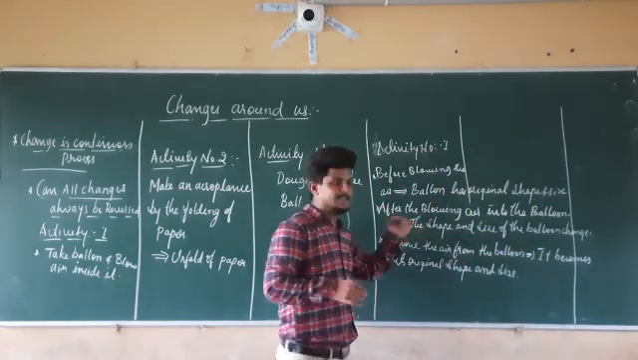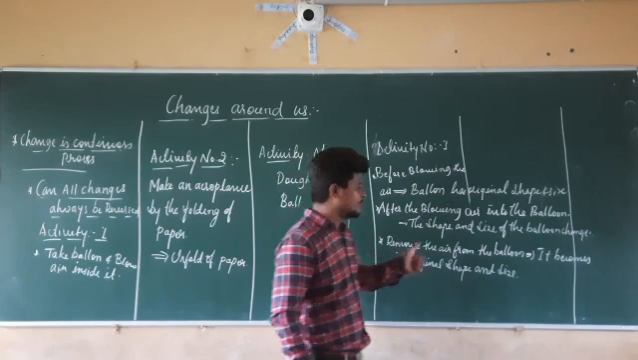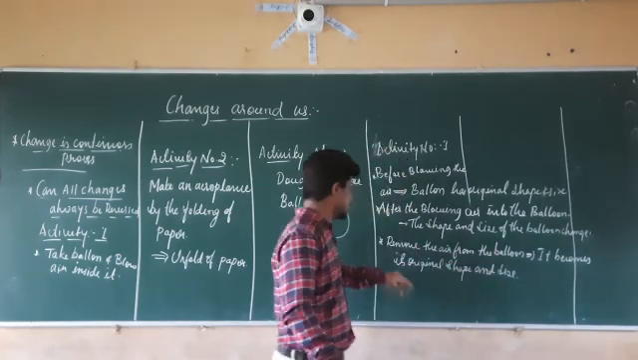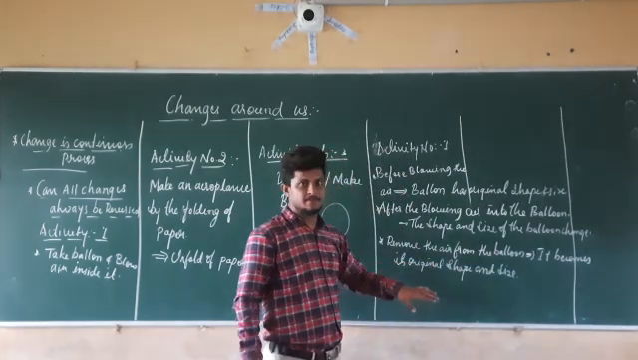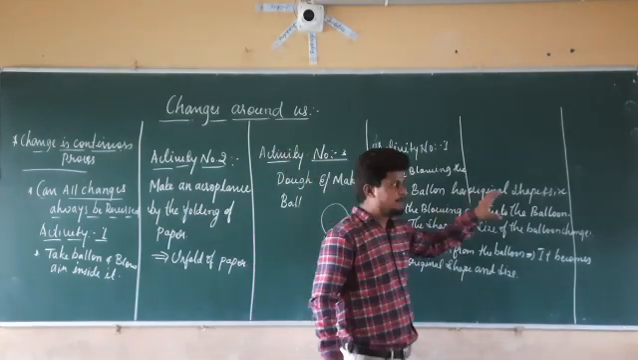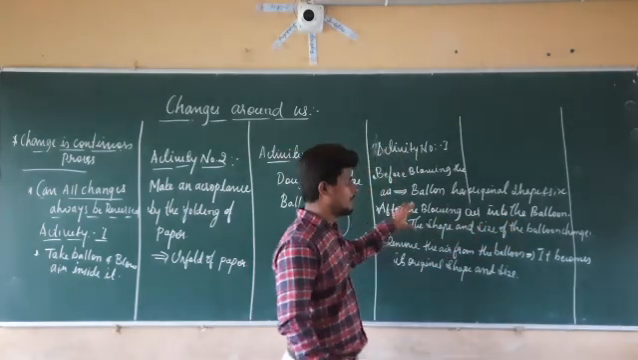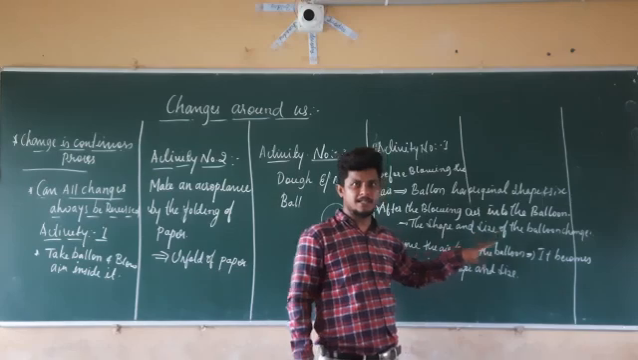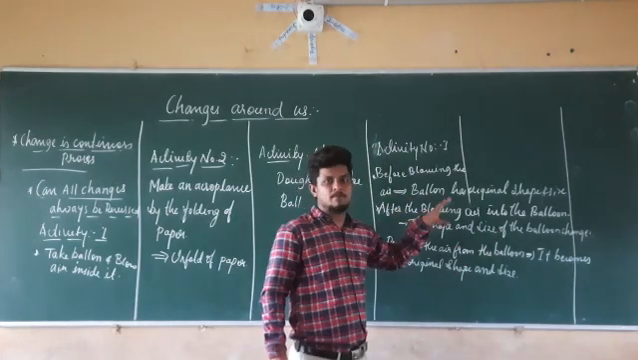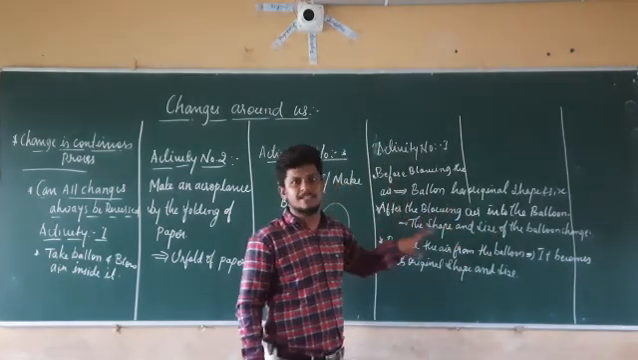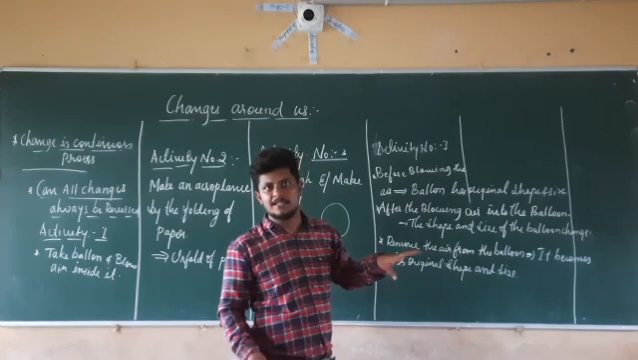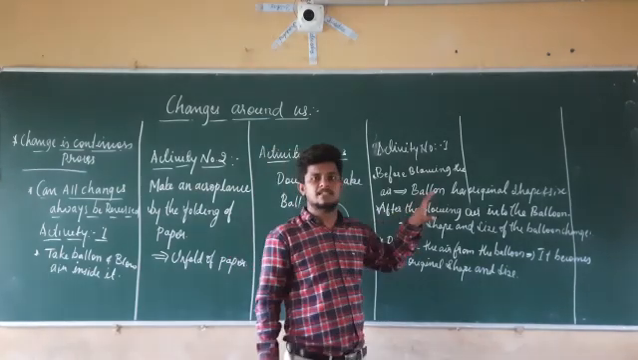So see here, before blowing air, the balloon has its original size and shape. After blowing air, there is a change, and after removal of the air from the balloon, it again takes its original shape and size. If this type of change is occurring, we can say that these types of changes are reversible changes.